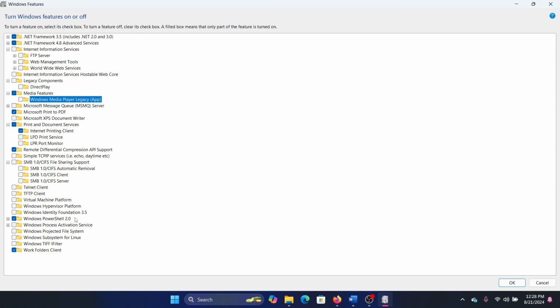Windows PowerShell is activated by default. It was supposed to be a replacement for Command Prompt, but is used in tandem with it. And there are a few more options which are related to the file system and Linux, so you can use them if required. And finally, you can use the Work Folders Client.